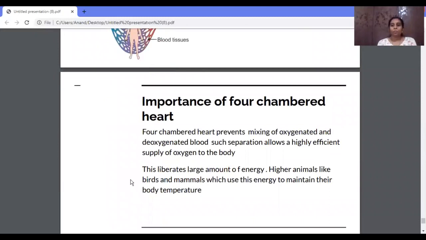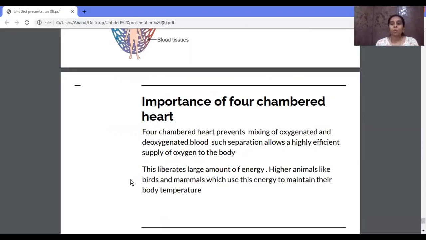Now, I told you that the human heart is made up of 4 chambers. Why do they have 4 chambers? What is the use of the 4 chambers? We know that human beings are warm-blooded animals. The 4-chamber heart prevents mixing of oxygenated and deoxygenated blood. Nowhere is there a mixing of oxygenated and deoxygenated blood, and such separation allows a highly efficient supply of oxygen to the body.